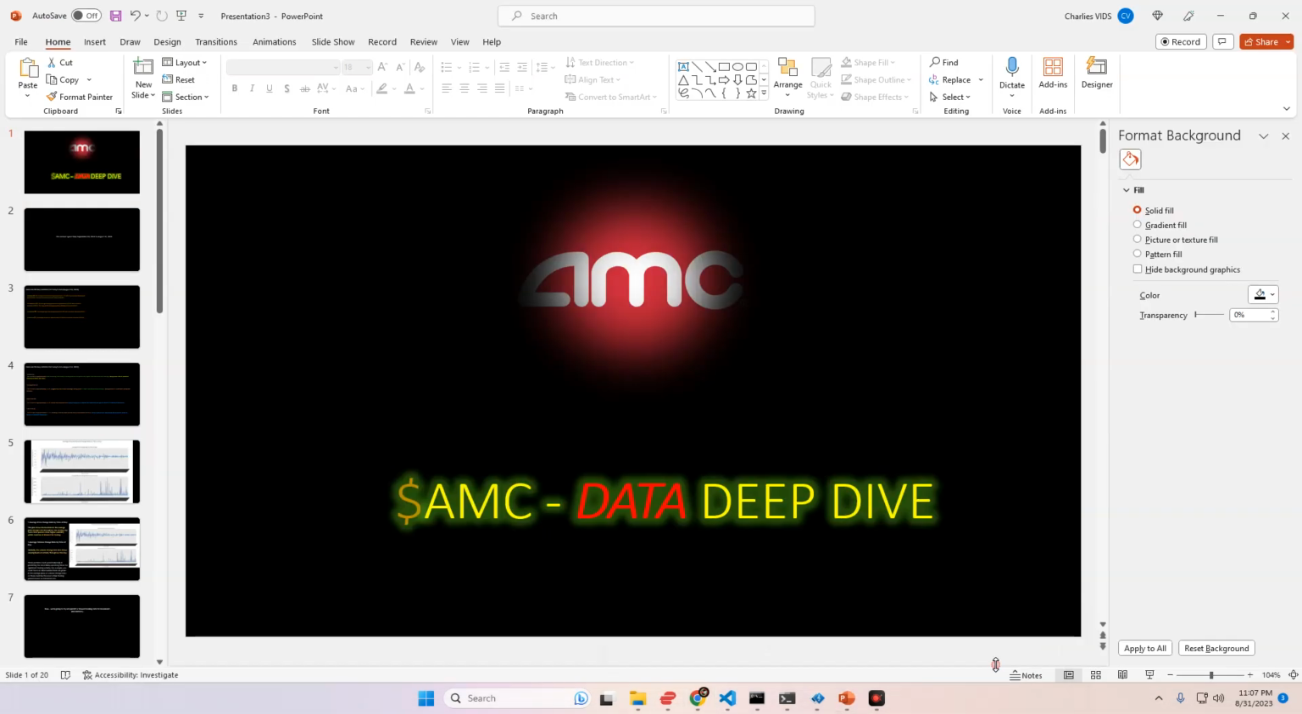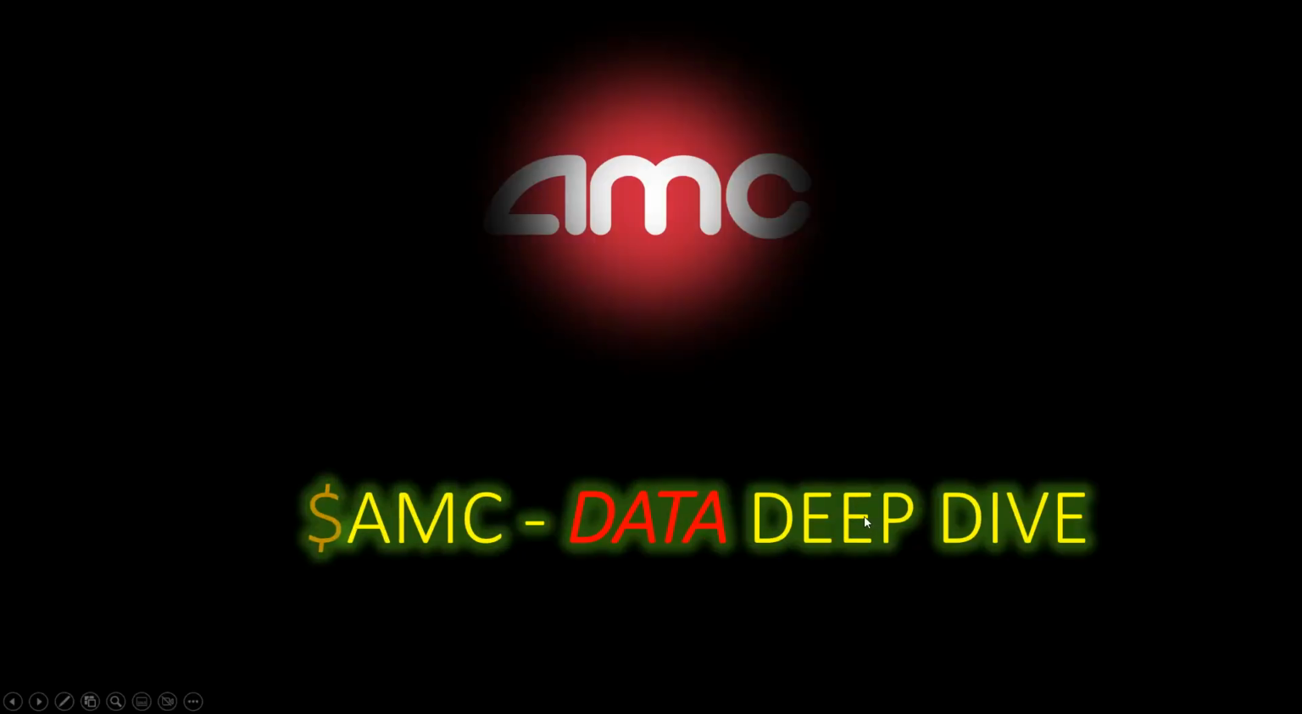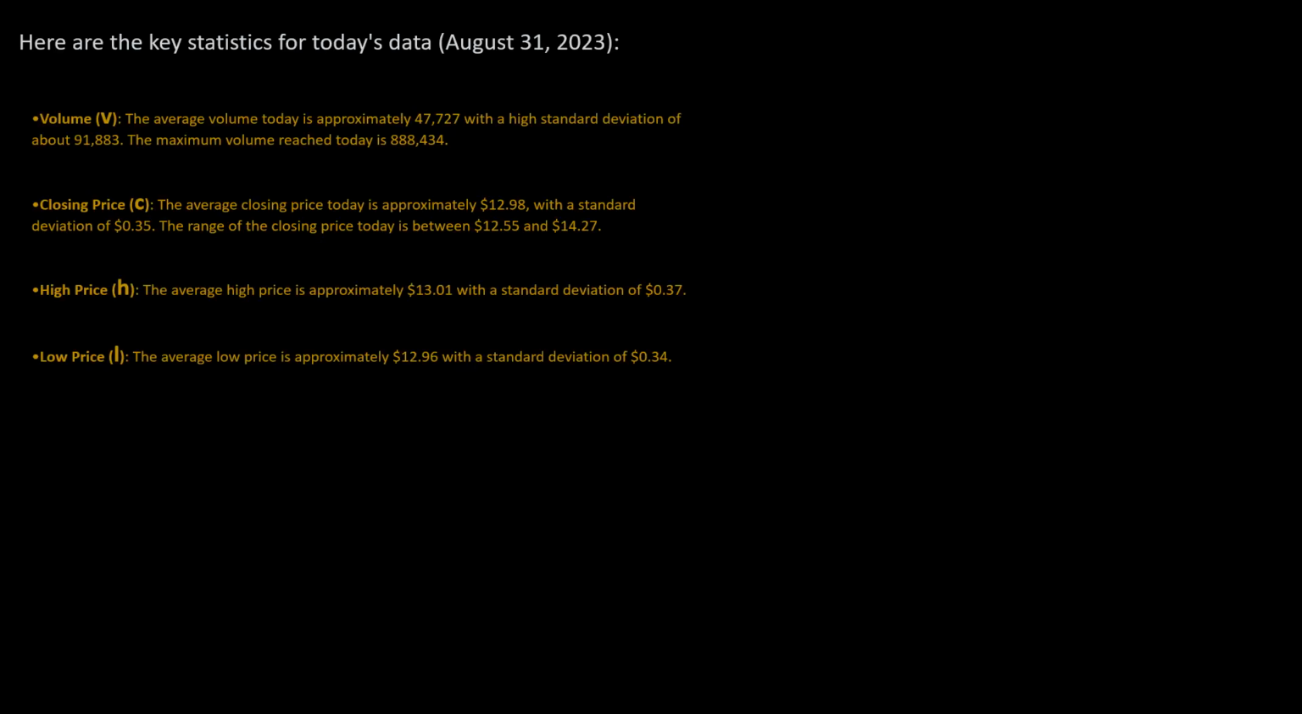But without further ado, let's go ahead and take an AMC deep dive. Let's take a look. So this data set spans from September 10th, 2014 to August 31st, 2023. So here are the key statistics for today's data, August 31st. As far as volume, the average volume today is approximately 47,727 with a high standard deviation of about 91,883.